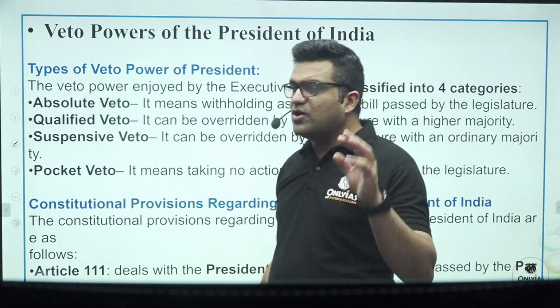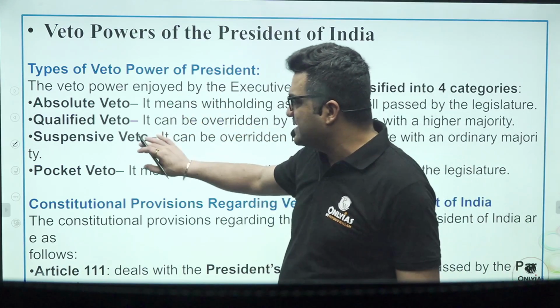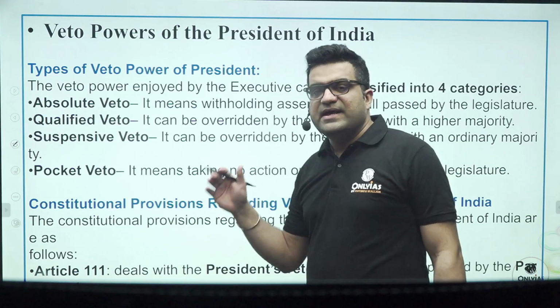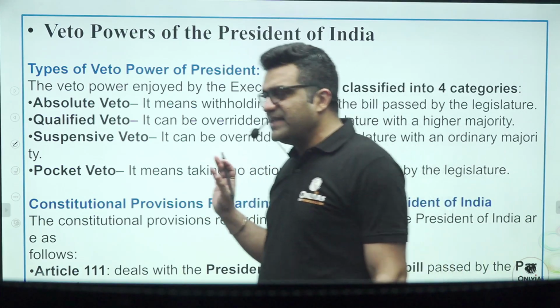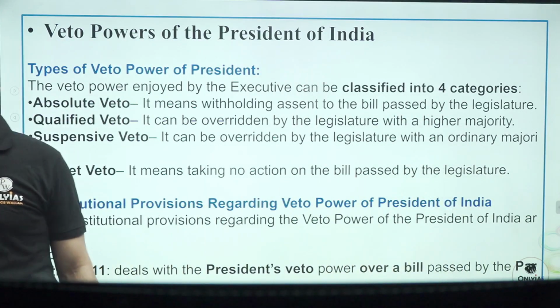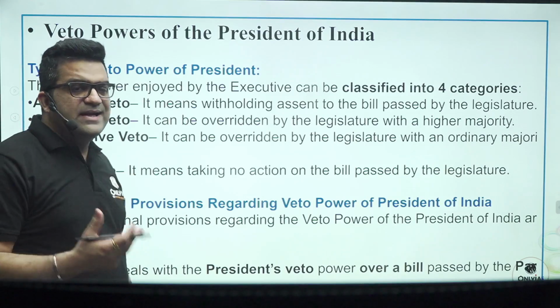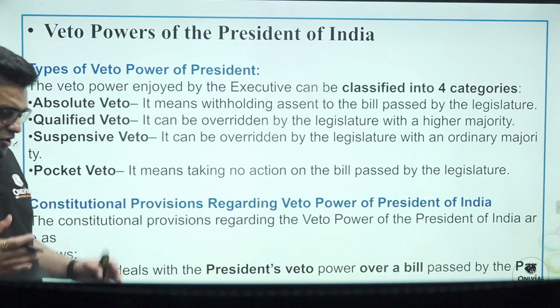The Indian president has got three powers: absolute veto, suspensive veto and pocket veto. He can in ordinary circumstances give his signature to the bill, and then the bill becomes law. But there are certain cases where he thinks that the bill is not in sync with the constitutional requirement.